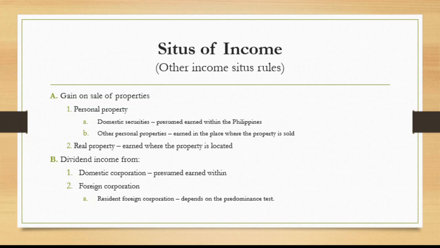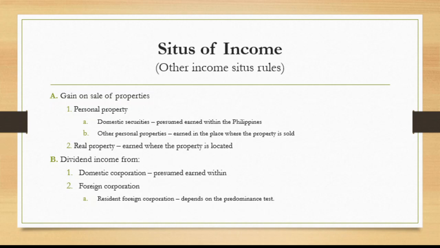So for example, from that 100,000 pesos, 60,000 pesos ay na-earn from inside the Philippines. So 60% ang percentage ng predominance test natin.